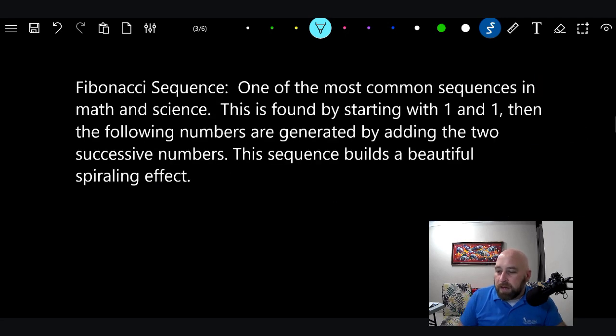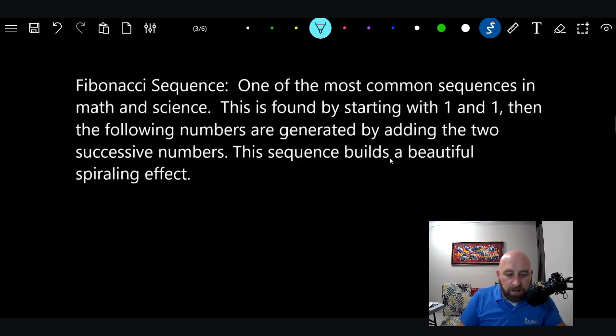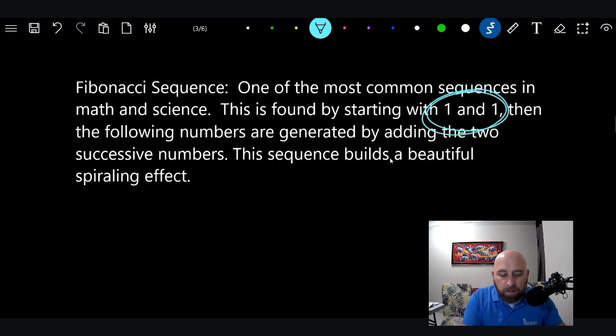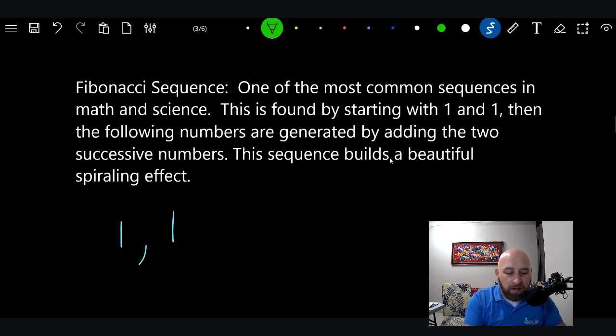All right, if you look down on page 451, we read about the Fibonacci sequence. Here's the interesting thing about the Fibonacci sequence. It starts with 1 and 1. So it goes 1, comma 1. And the way that it builds is it always adds the previous two terms. So the next one is 2.